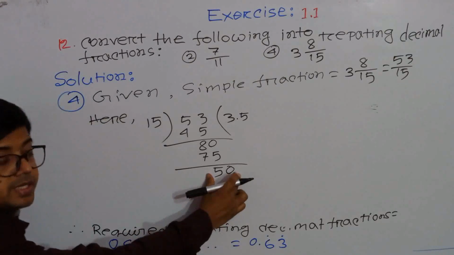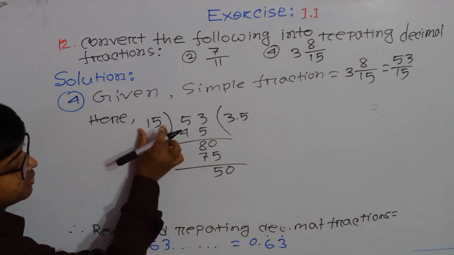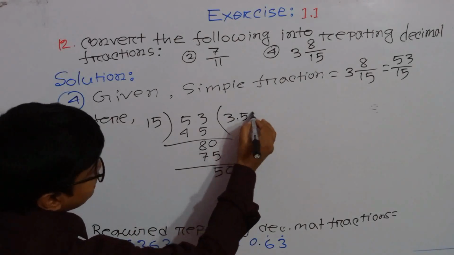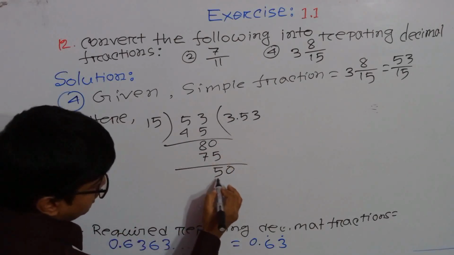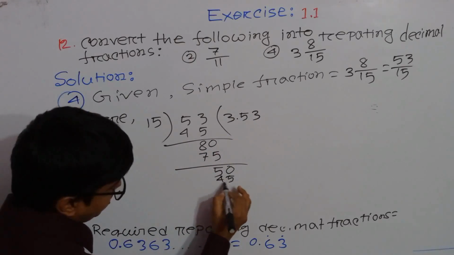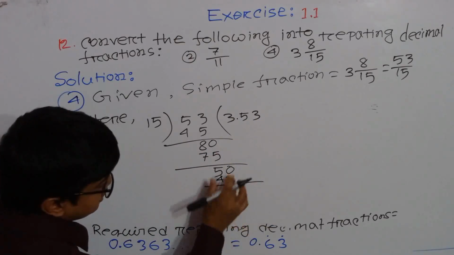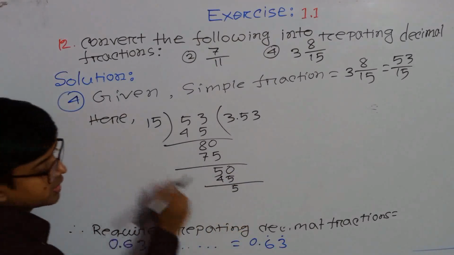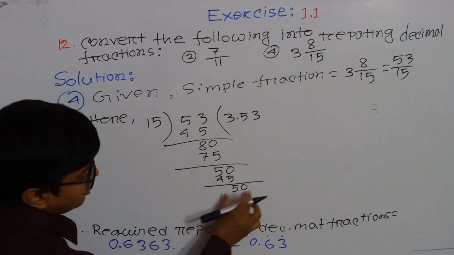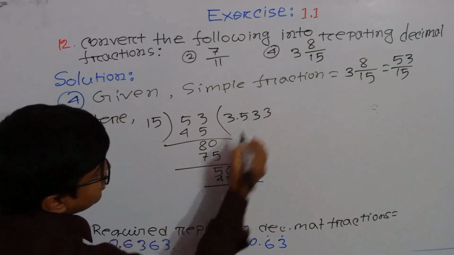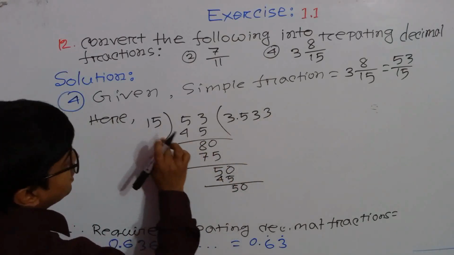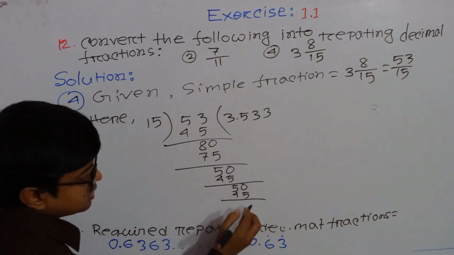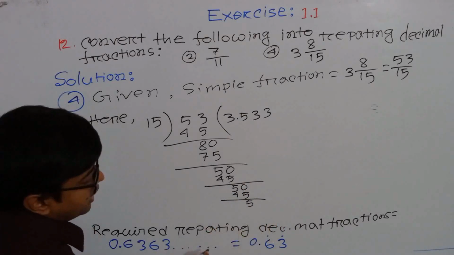And now 50 is divisible by 15, so we can take here 3. So here it will be 45, and after subtraction, it will be 5, and 5 is not divisible by 15, so we can take 0. And now again we can take 3. 3 into 15, it will be 45. So after subtraction, it will be 5.